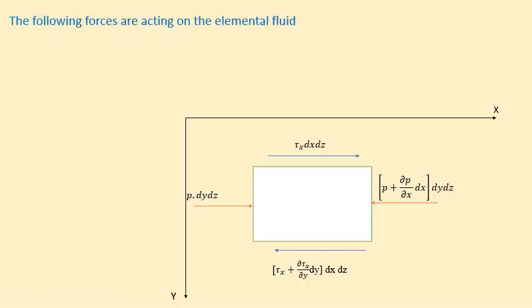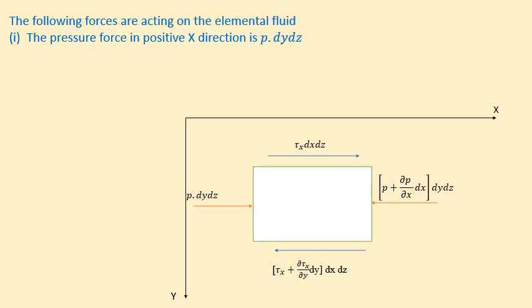So let us consider the small element. We can see the element in a 2D plane, that is the x and y axes. The forces acting on this small element are shown. The following forces are acting on the elemental fluid. First of all, the pressure force in the positive x direction, given by the product of the pressure and the area dy dz.